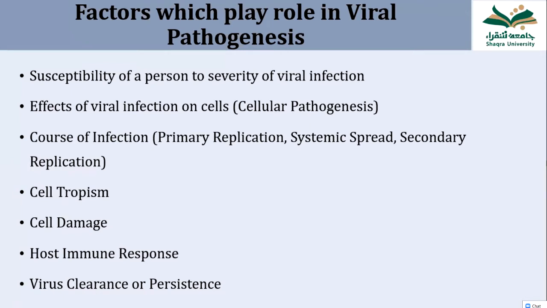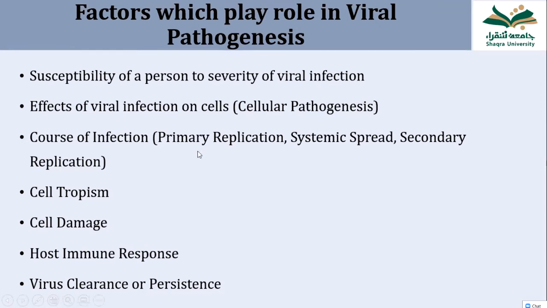So now we have to look at what are the factors which play an important role in the viral pathogenesis. The factors which affect the viral pathogenesis include, number 1, the susceptibility of the host or the person to the viruses. Number 2 is what the virus infection causes to the cell, meaning what is the effect of the viral infection on the cells. That is known as cellular pathogenesis.